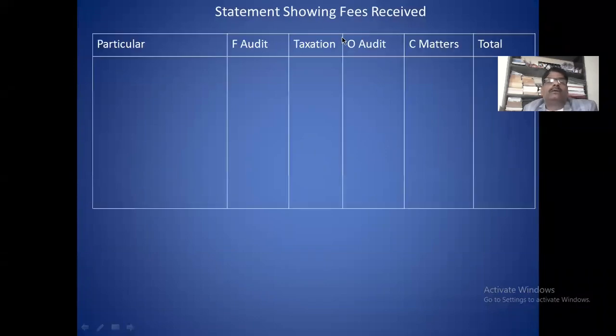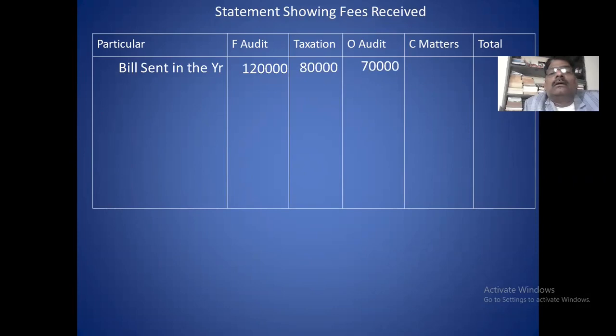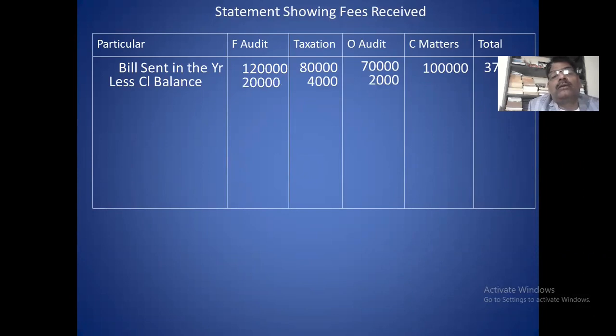Statement showing the fees received. You see here the particulars: final audit, taxation, operational audit, company matter, total. First, you take the bill sent in the year. Four amounts are there. This is the bill sent during the year, less closing balance of this year. You deduct the closing balance, then whatever remains,